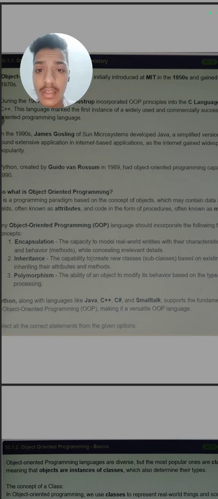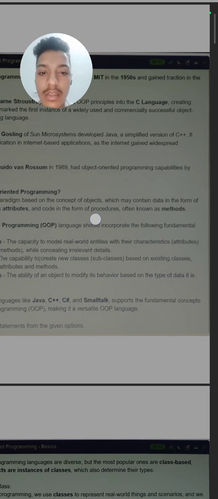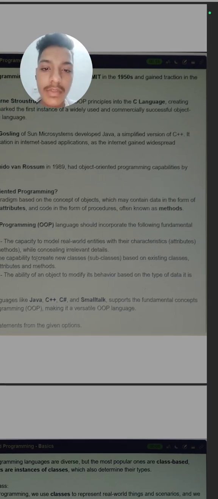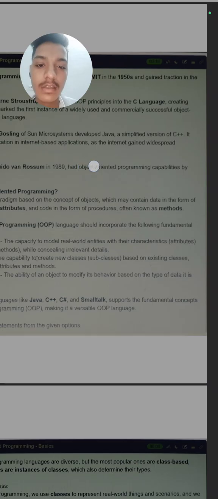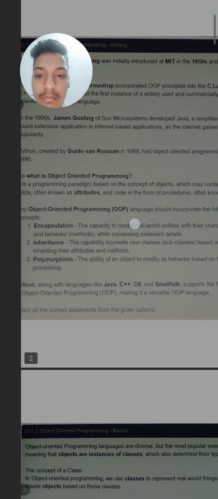This date is to be remembered because they can ask you in a viva or MCQs when Python was developed and who was its founder. Guido van Rossum was the founder of Python and he founded it in 1989. Python has object oriented programming capability, which was introduced in Python in 1990.